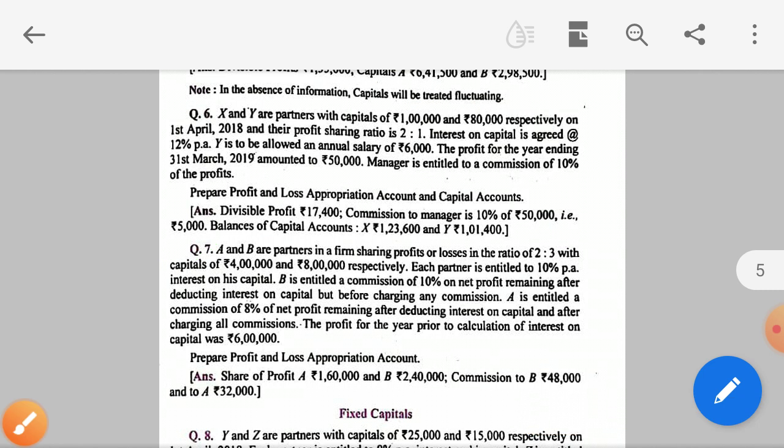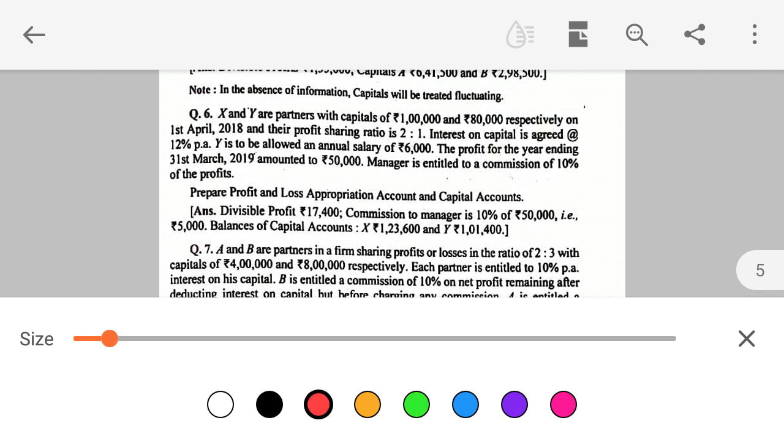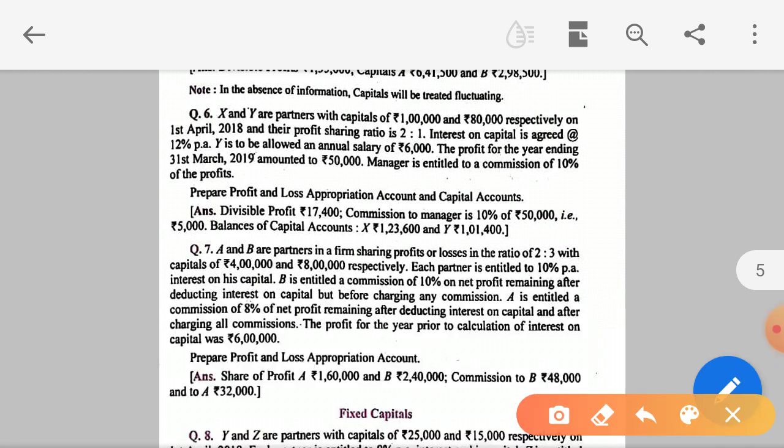A and B are partners in the firm sharing profit and losses in the ratio of 2:3. See, this is the PSR, profit sharing ratio, 2:3. And the capital of partners are given 4 lakh and 8 lakh. This is the capital invested by A, 4 lakh, and by B, 8 lakh. Each of the partner is entitled to 10% per annum interest on capital. 10% is the interest on their capital.